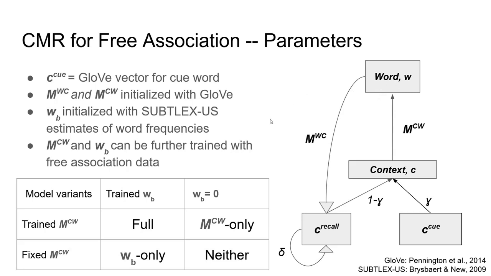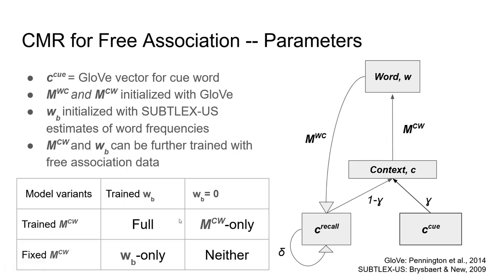Now in CMR, MCW and MWC are in general not equal to one another, which allows CMR to produce asymmetries in list recall, but initializing these two matrices with the same GloVe vectors guarantees that they'll be equal, which may reduce our ability to model asymmetries in free association. It's also possible that the word frequencies from the SUBTLEX corpus aren't necessarily the best biases in free association. So to solve these issues, we can further train or fine-tune MCW and/or WB on actual free association data.